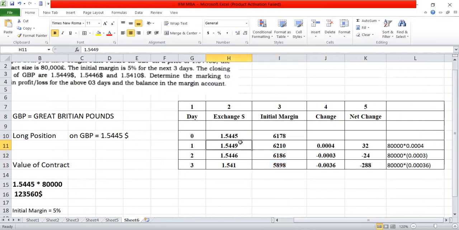Now see the difference between day 1 and day 0, so it means 1 minus 0. So 1.5449 minus 1.5445 is 0.0004, because this will be 9 minus 5.